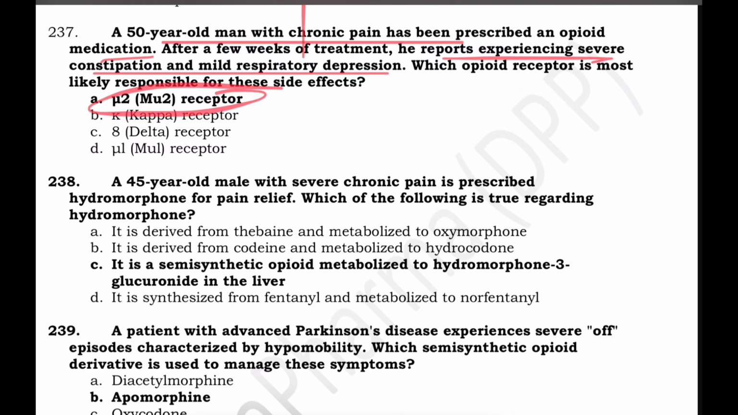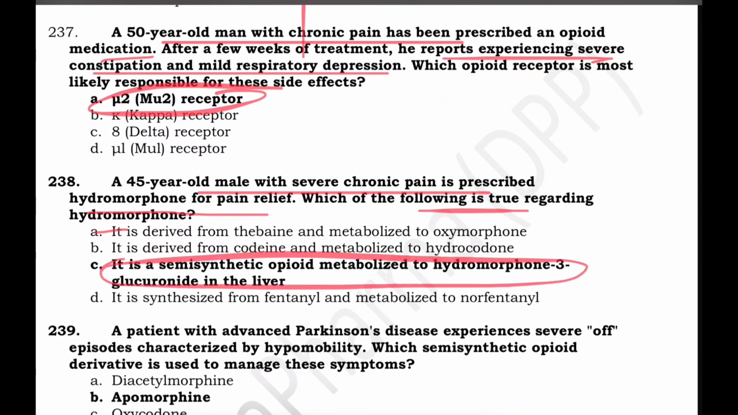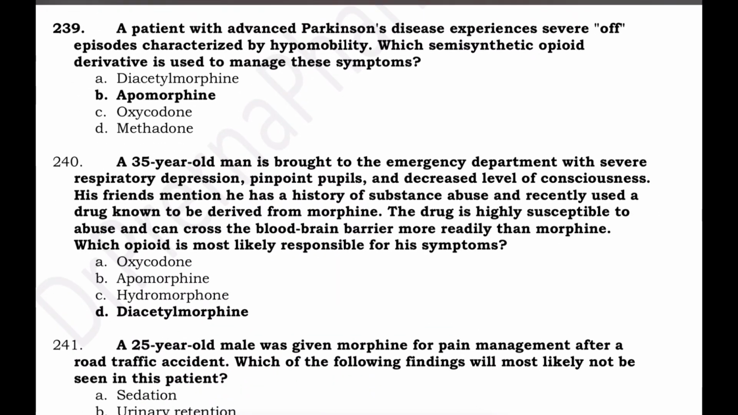A 45-year-old male with severe chronic pain is prescribed hydromorphone. Which is true regarding hydromorphone? Hydromorphone is a semi-synthetic opioid metabolized to hydromorphone-3-glucuronide in the liver.